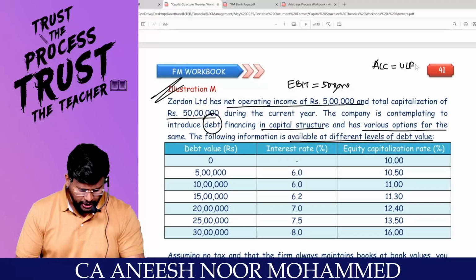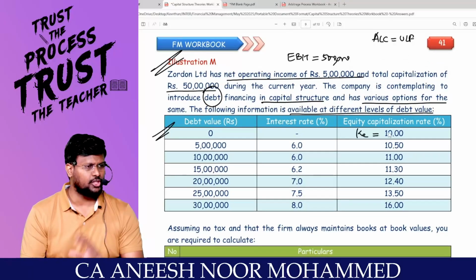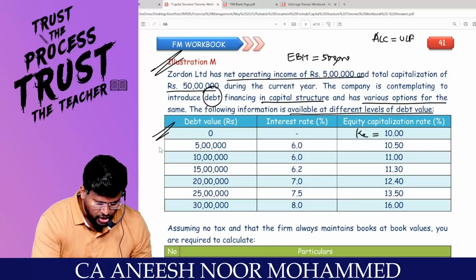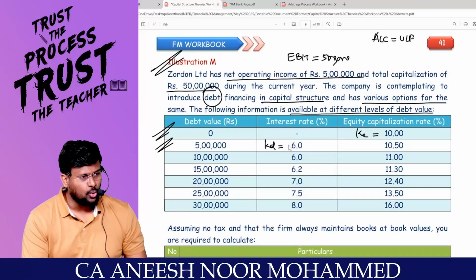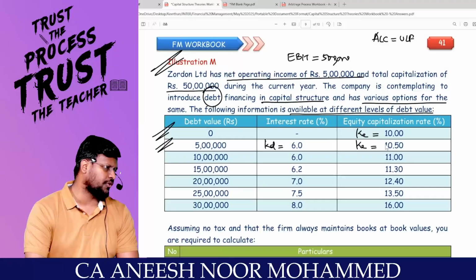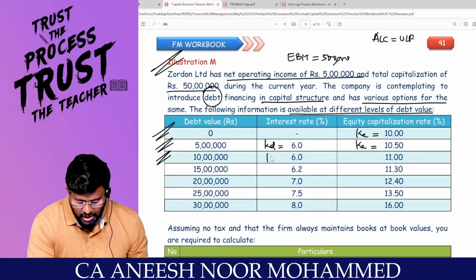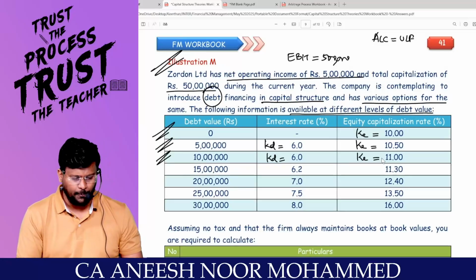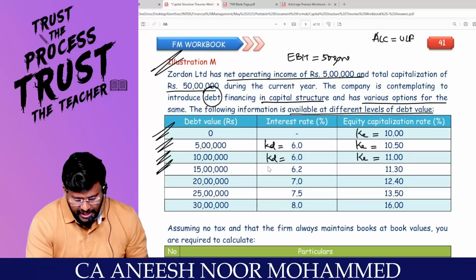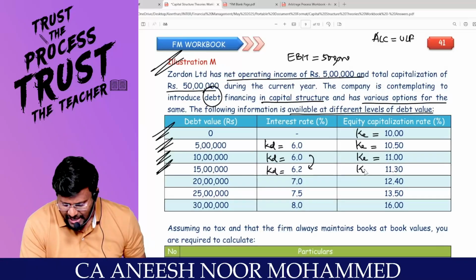If the debt is 0%, KE will be 10% only because there will not be a buy-up to the equity shareholders. But if you inject debt of 5 lakh, KD will be equal to 6% and KE will slightly increase from 10 to 10.5%. If you inject 10 lakh debt into the capital structure, KD will be same, whereas KE will slightly increase from 10.5 to 11. If you again inject debt of 15 lakh, KD will start reacting from 6 to 6.2 and KE will go from 11 to 11.30.